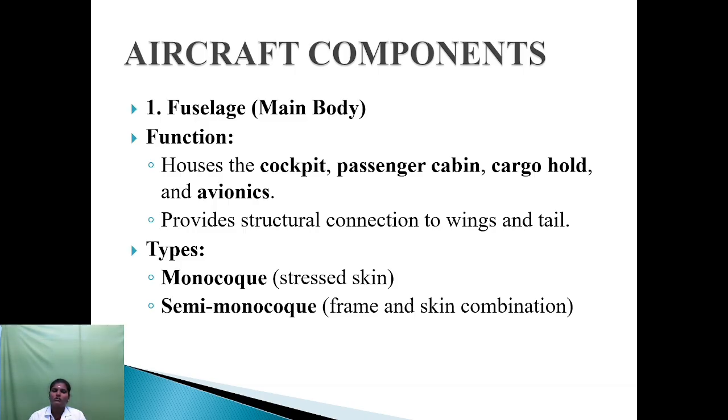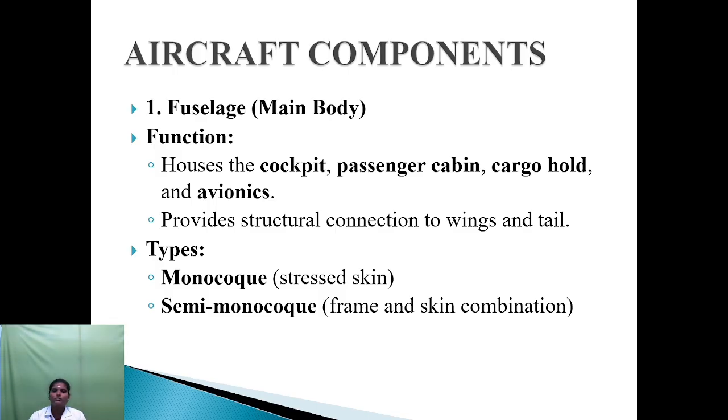Next topic, the aircraft components. There are 5 types of aircraft components. First one is fuselage, second one is tail section, the third one is landing gear, fourth one is control surface, and final one is wing.